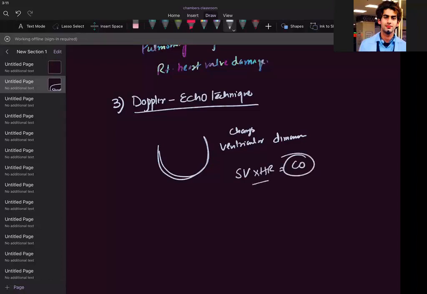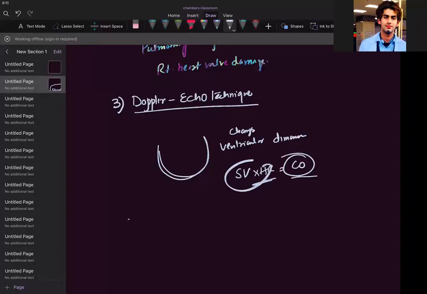So this formula is handy. Stroke volume they know by this method. Heart rate they already know. Multiply that and you will get the cardiac output. Okay. So every method has its own limitations. It's not that every method is a good method. I'll be telling you in the end which is most reliable, which is less reliable, to make it easy for you to remember what to remember out of these. Okay.